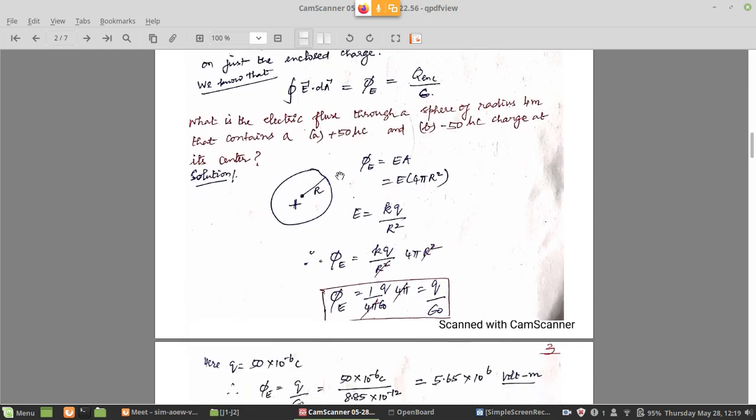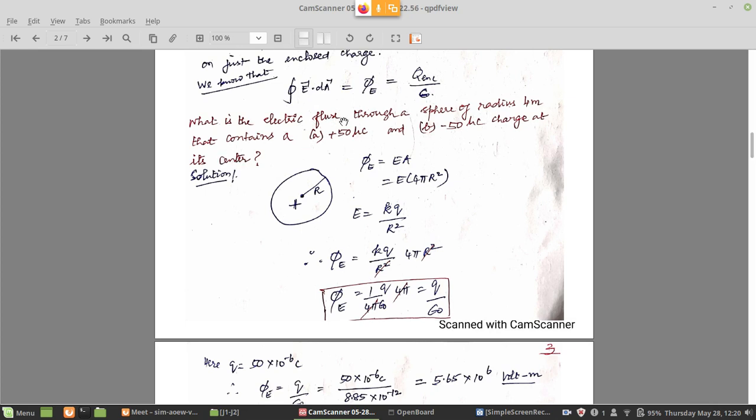So now we can do an example problem for a simple case, that is for a small charge of plus 50 microcoulomb. What is the electric flux through a sphere of radius 4 meter? That is, the imaginary surface that is constructed is 4 meter in radius. That's a spherical surface.